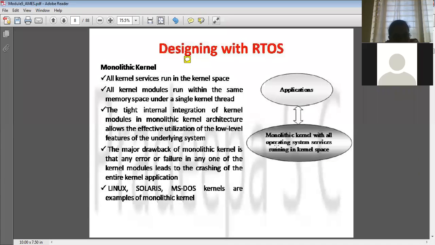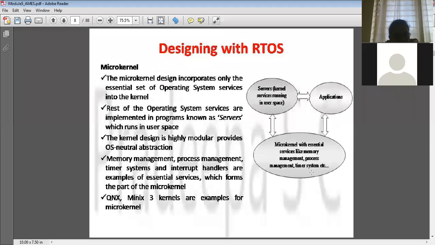But here, if any one of the modules crashes, the whole system crashes. That is overcome in the next architecture design called microkernel, where some of the kernel services run in the user space and some run in the microkernel. So this modularity plays a very important role, so that if any one of them crashes, there is no need to reinstall the whole operating system.